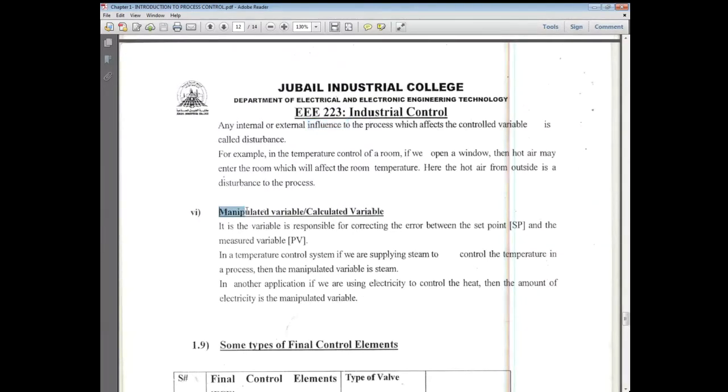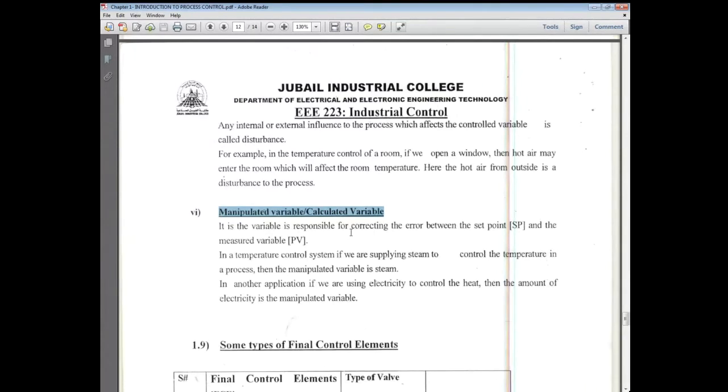The next, the sixth element is the manipulated variable or calculated variable. It is the output of the controller. Manipulated is a technical word for the calculations. So what does the controller receive? The controller receives the process variable and the set point, and depending upon the error and the mathematical instructions, it gives us an output.